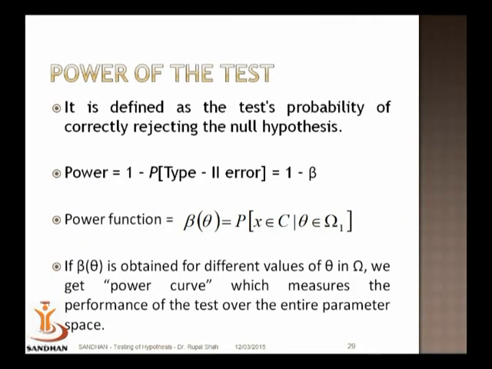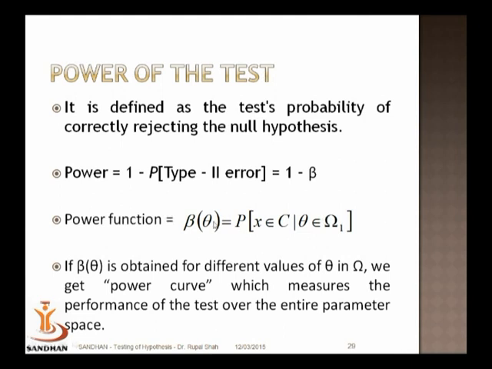Now, power of the test. Power of the test is defined as the probability of correct decision, correctly rejecting the null hypothesis. It is defined as 1 minus the probability of type 2 error, 1 minus beta.